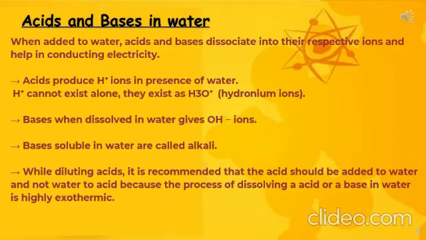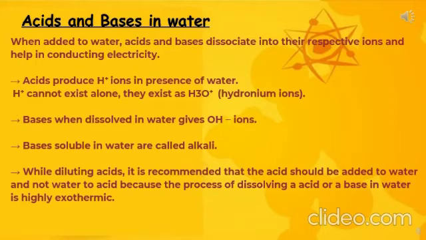In a similar way, when bases dissolve in water, they give OH negative ions, and I have already told you that bases soluble in water are called alkali. While diluting acids, it is recommended that acid should be added to water and not water to acid, because the process of dissolving an acid or a base in water is highly exothermic.